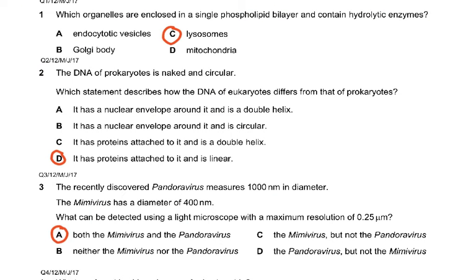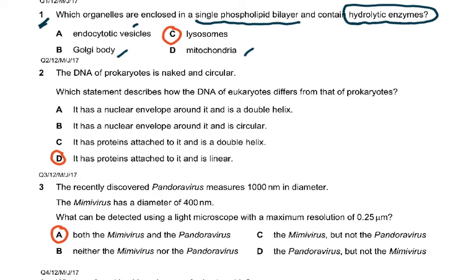You can see in these questions, if you look at question number one, which organelles are enclosed in a single phospholipid bilayer? Now, you know it's only lysosome. Mitochondria has a double membrane. Golgi body has a single membrane. Endocytotic vesicles has a single membrane. But the key word was hydrolytic enzymes, and that is not present in either the endocytotic vesicle or the Golgi body.